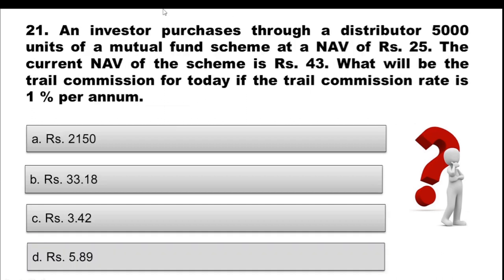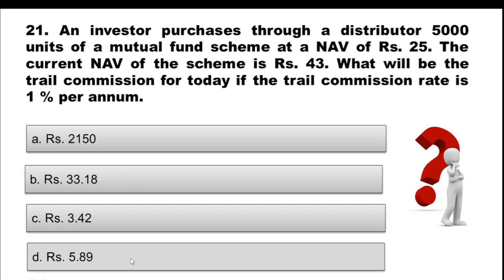Coming to question 21. An investor purchases through a distributor 5,000 units of a mutual fund scheme at a NAV of rupees 25. The current NAV of the scheme is rupees 43. What will be the trail commission for today if the trail commission rate is 1% per annum? Your options are given. A, rupees 2150. B, rupees 33.18. C, rupees 3.42. D, rupees 5.89.